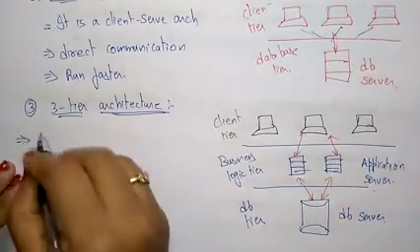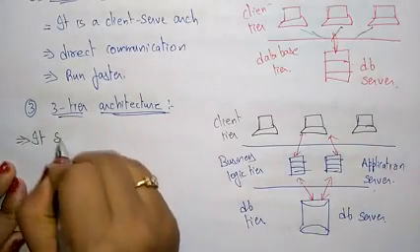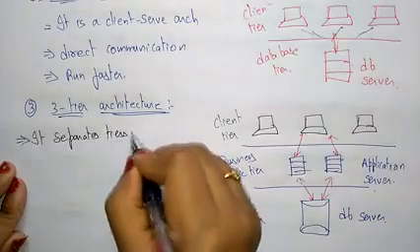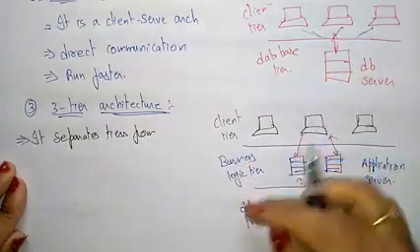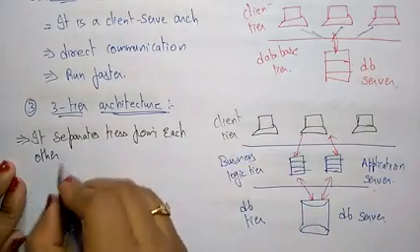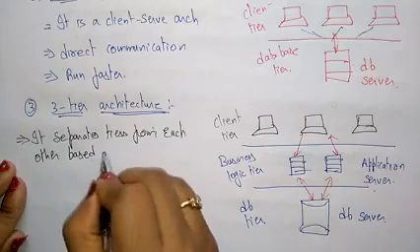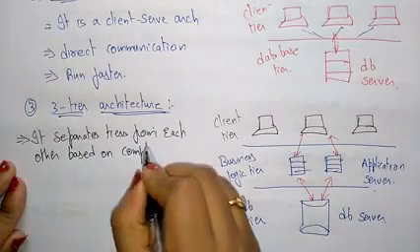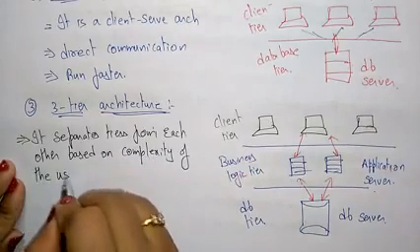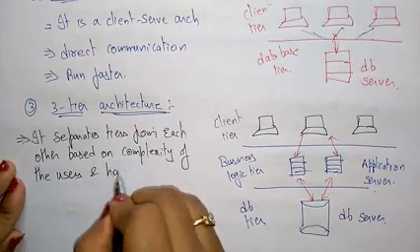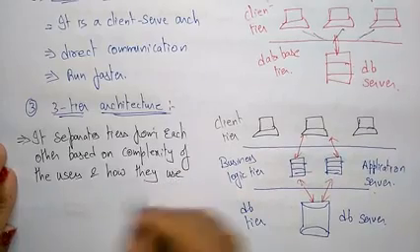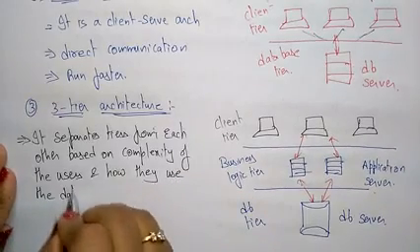The main point in the three-tier architecture is that it separates tiers from each other based on the complexity of the users and how they use the data present in the database.